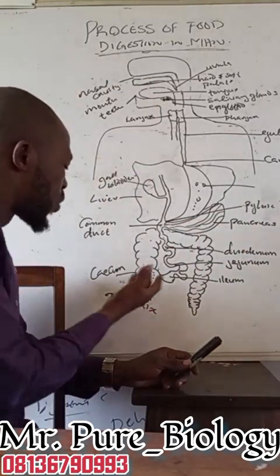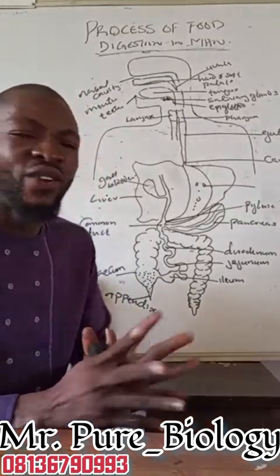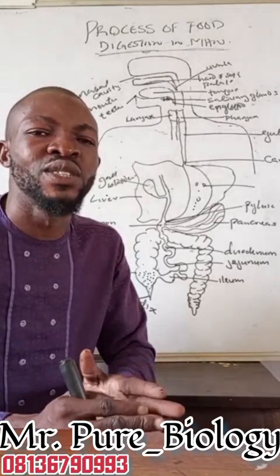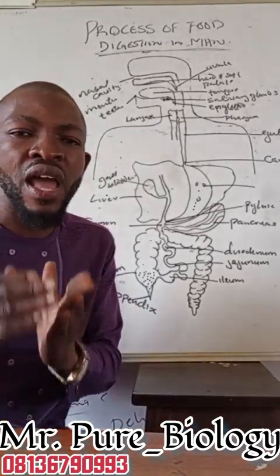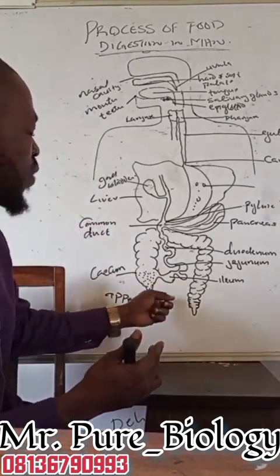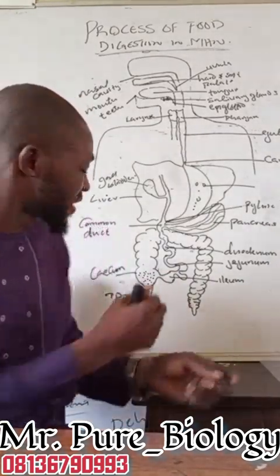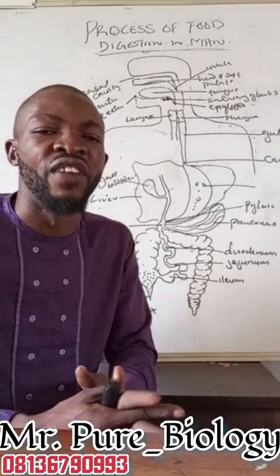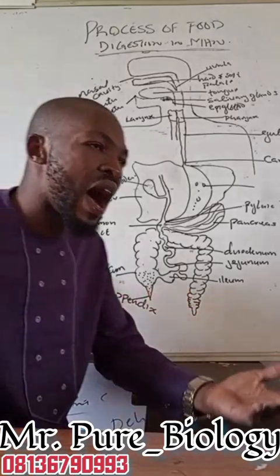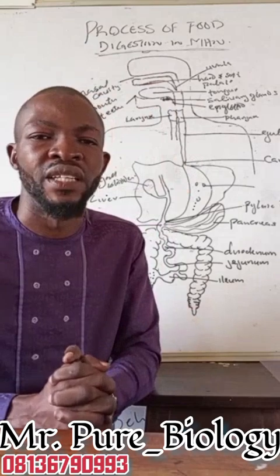Now, we have what we call the appendix. The appendix is the terminal end of the large intestine, and no digestion takes place there except the digestion that occurs as a result of the activities of certain bacteria like Escherichia coli, Acidophilus, and Bacteroides. And when there is deposition of stones, or let's say grains, inside this appendix, it can become inflamed. The inflammation of the appendix is what we refer to as appendicitis, which can be surgically removed by a process called appendectomy.